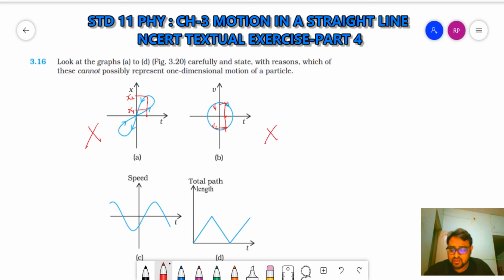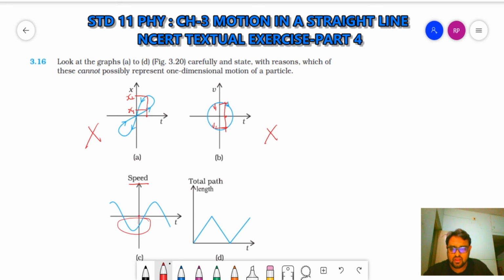The third one is the graph of speed versus time. Now remember, speed is a scalar quantity, right? The value of speed will always be positive, right? You can see in this portion the value of speed is negative.